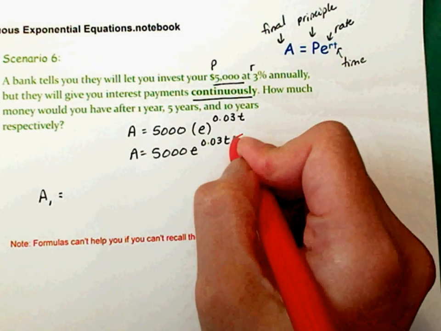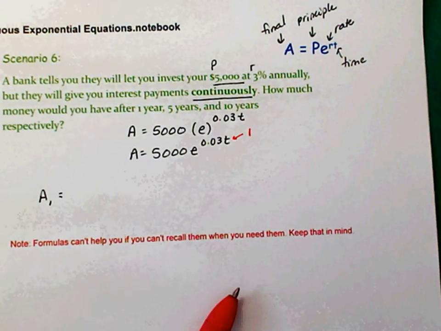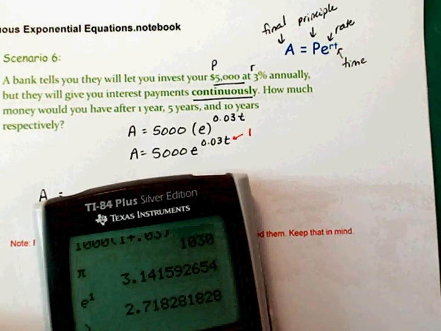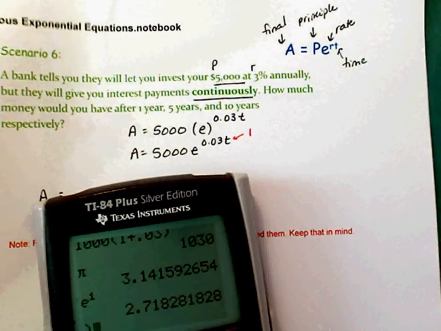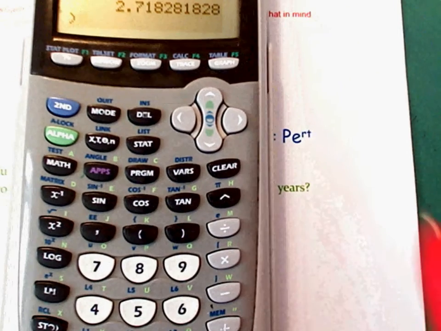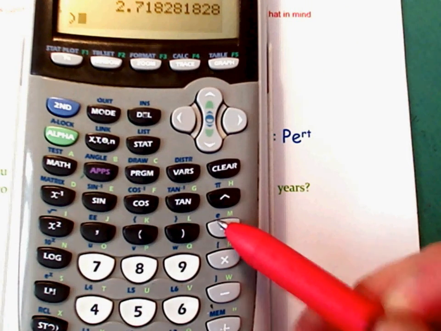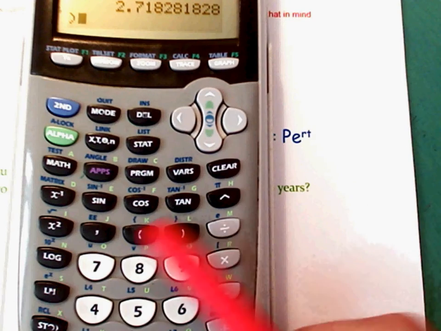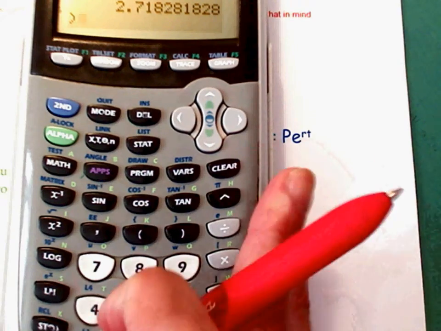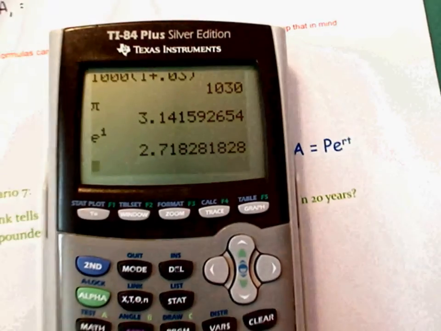with 1 year, okay? Get your calculator. Let me show you how to use it. There are two places you can use the E. I'm going to zoom in real quick. The E is right here, but if you're going to raise it to a power, I would use that one. Either one is the same. All right, so here we go. Let me move this back a little bit so you can kind of see.